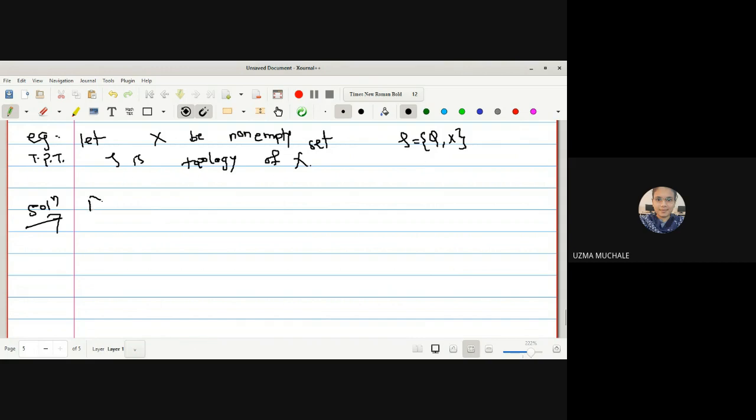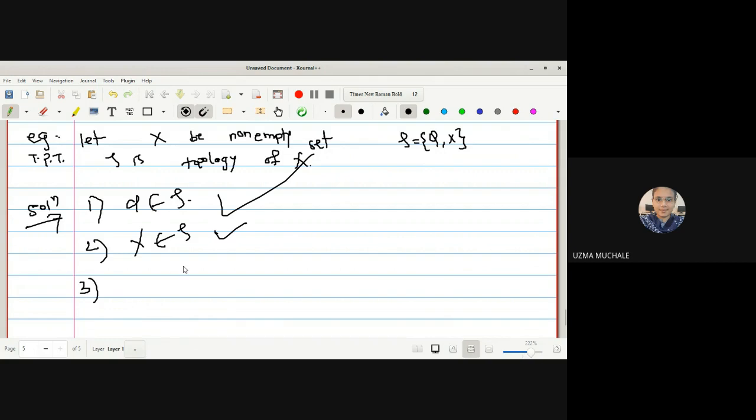For that, firstly we have to prove whether phi and X are in tau. Phi is already in tau, so the first property is true. Next, whether X is a member of tau, the second property is also true. Now, what about the third one? We have to check whether, if A and B are members of tau, the finite intersection of members of tau must again be a member of tau, that is, finite intersection of open sets is an open set. In the whole study of topology we are dealing with open sets, and every member of tau is called an open set. And we already know that phi and X are always both open and closed sets.